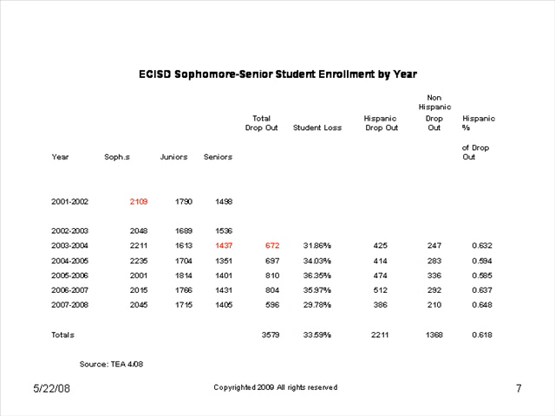Let's take a look at ECISD for a moment. At the very bottom you're going to see the totals, and this is the 7-year total. The total dropouts over the past 7 years, from 2001 to 2008, was 3,579. What stands out here is that 2,211 were Hispanic dropouts and the non-Hispanic dropout was 1,368. So 61.8% of the total dropouts over the last 7 years were Hispanic.